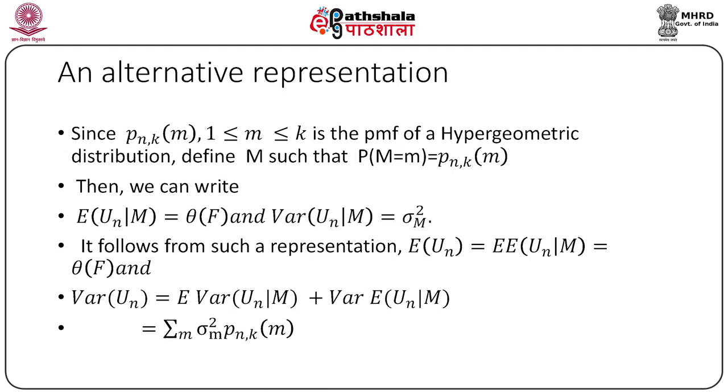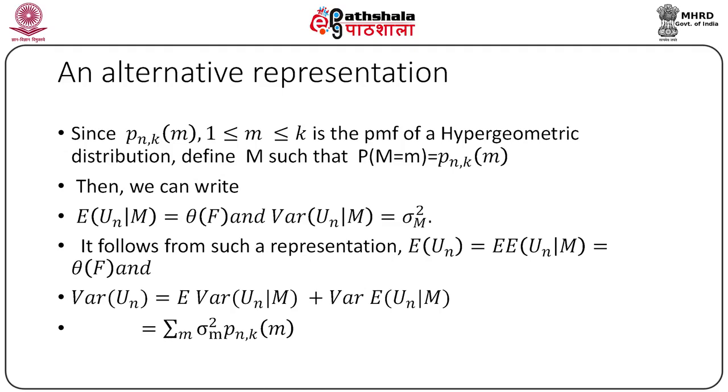That is, the weights are the probability masses of the random variable capital M. Then we have the following representation in terms of the conditional distribution of Un given M. That is, expected value of Un given capital M is theta and variance of Un given capital M is sigma square capital M. Therefore, the conditional expected value of Un is theta, but the conditional variance of Un is sigma square capital M. That is, the conditional variance is a function of capital M.